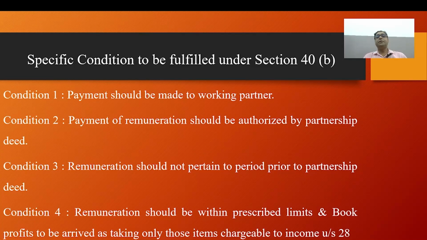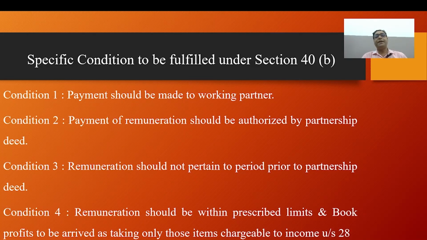First of all, there are specific conditions to be fulfilled under section 40 clause B. There are four conditions, and I will discuss the conditions in full detail one by one. The firm should be evidenced by an instrument, for instance a regular partnership deed or other document containing terms of the partnership.